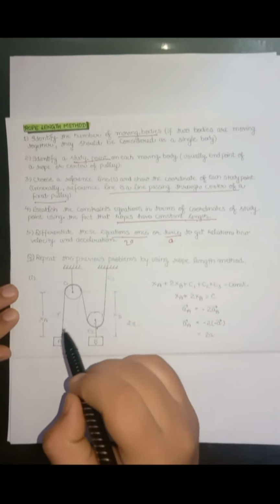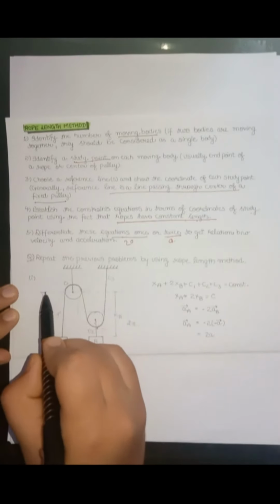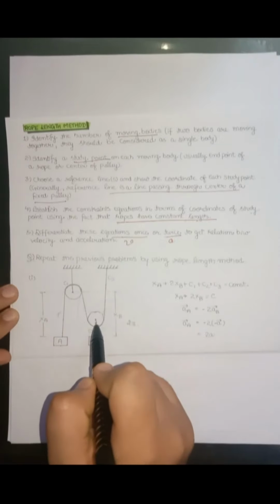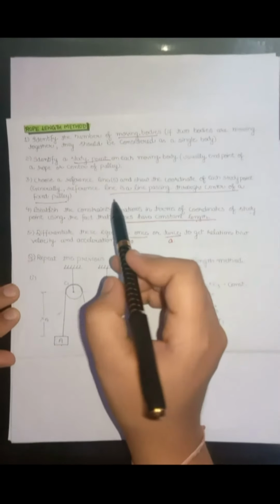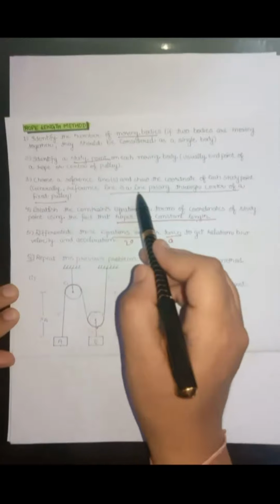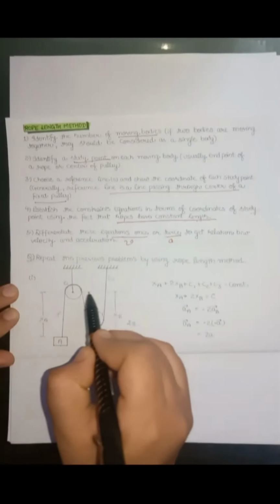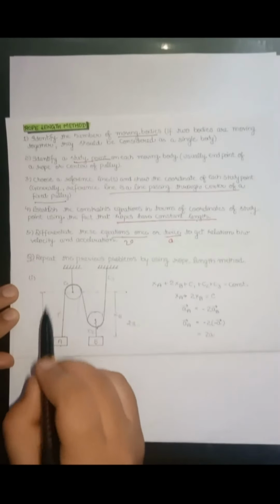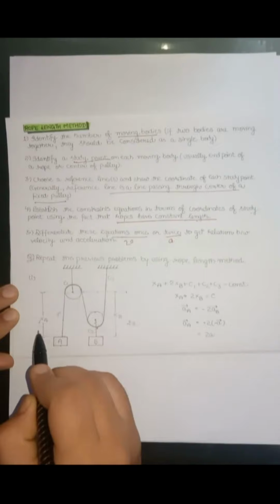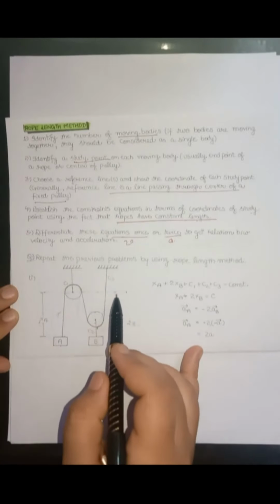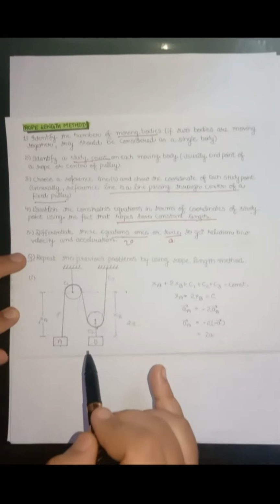So if we write the constraint equation, first we have to write the lengths. We have chosen the reference line. This is a fixed pulley and this is a moving pulley. Generally the reference line is a line passing through the center of the fixed pulley, so we have taken this line as the reference line. The distance of E from this reference line is XE, and the distance of B from this reference line is XB.